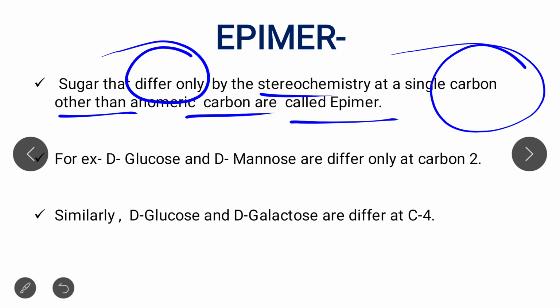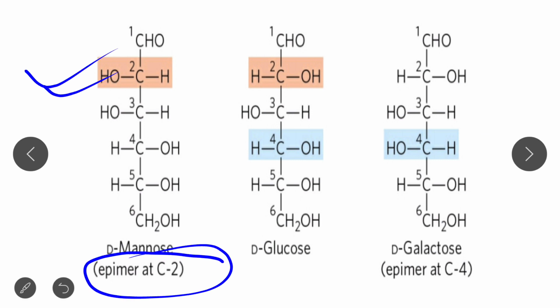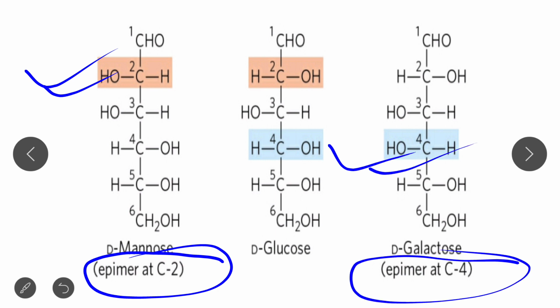So they differ only at a single carbon. Here in case of D-mannose, the single carbon is C2, while in case of D-galactose, the single carbon is C4, which is different from D-glucose.